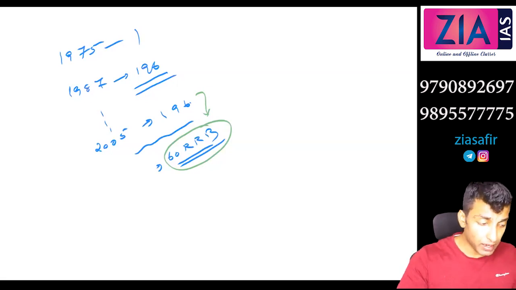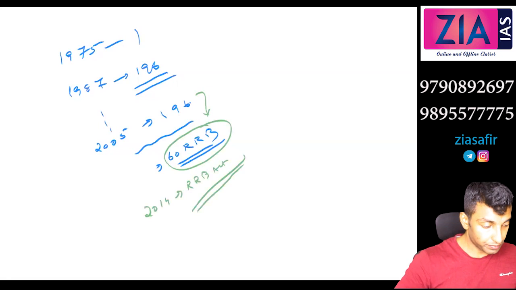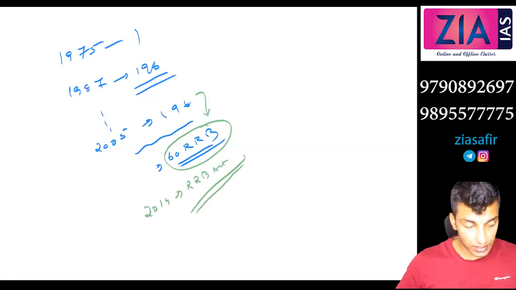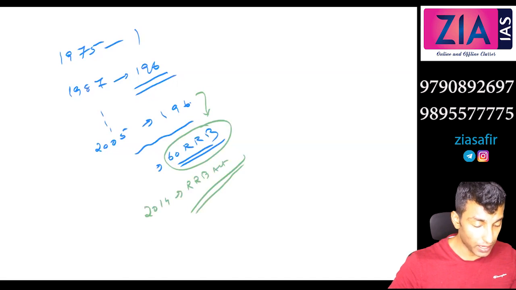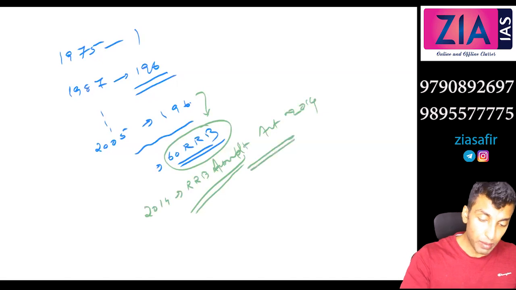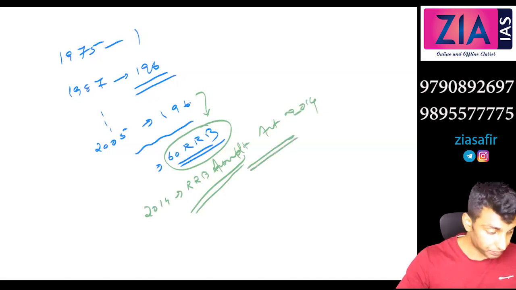There was an amendment in 2014 to the RRB Act. The RRB Act that we have discussed, there was an amendment in 2014. So you can write RRB Amendment Act 2014. So the main points you can write there. First one,